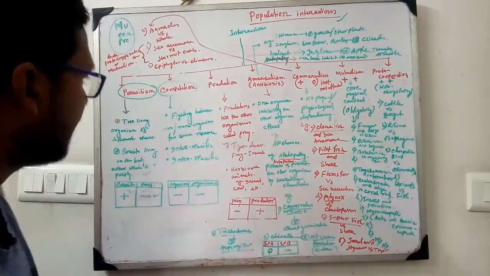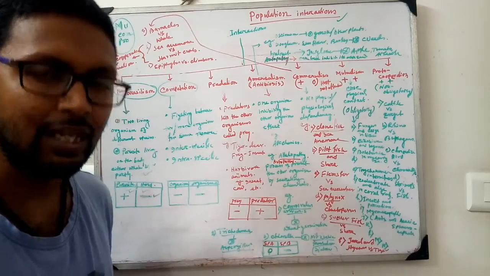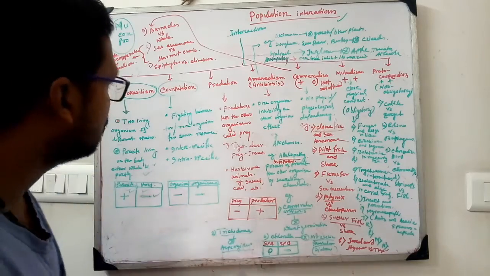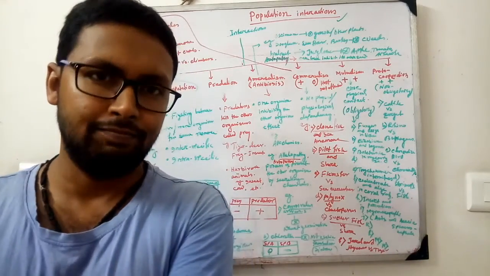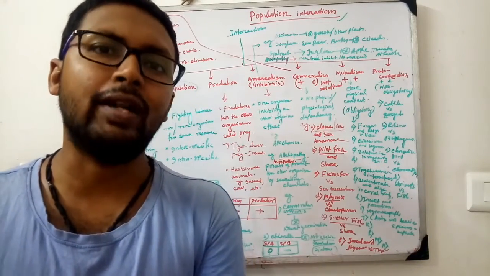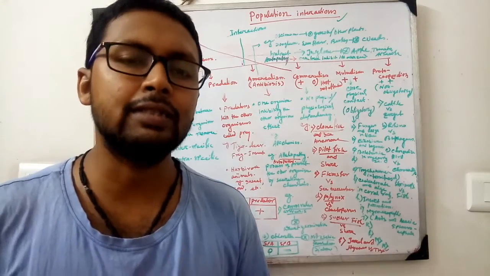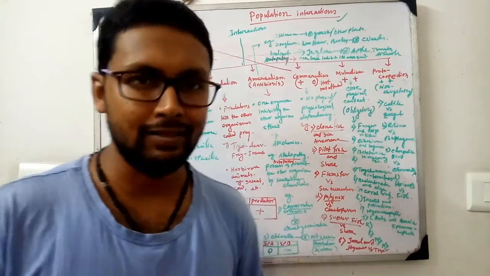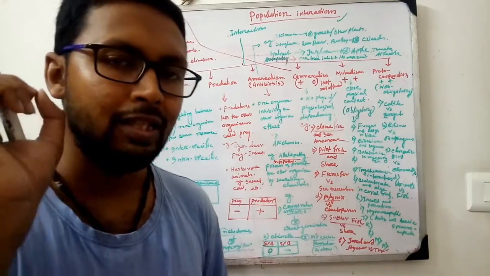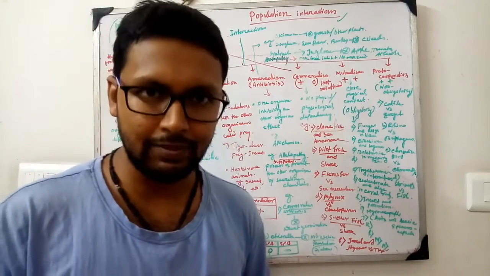Competition may be of different types, between species or within the species, interspecific or intraspecific. When a tiger and a lion or a hyena compete for the same deer or rabbit, it is interspecific competition for the same food. But when human beings compete for the same job or the same marks, this is called intraspecific competition.